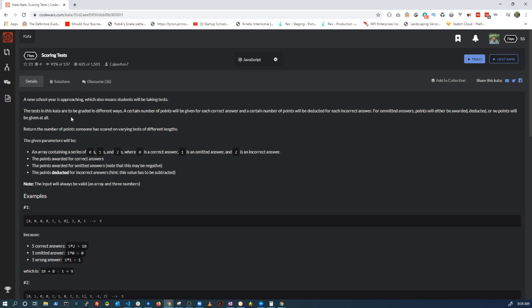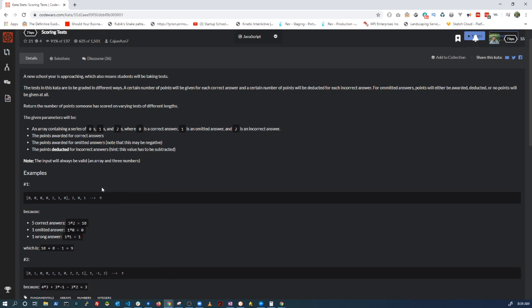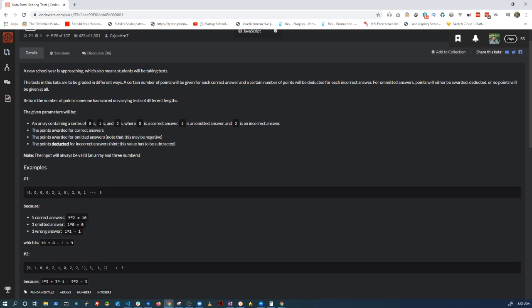Basically, the school year is approaching, and students will be taking tests, and you need to grade them in different ways. So we're going to build a tool that'll take your grades in your grading system and then come out with a total answer. You'll get an array of numbers, and each number is a question. A 0, a 1, or a 2 can be those answers. 0 is the correct answer, 1 is if they omitted the answer, and 2 is an incorrect answer.